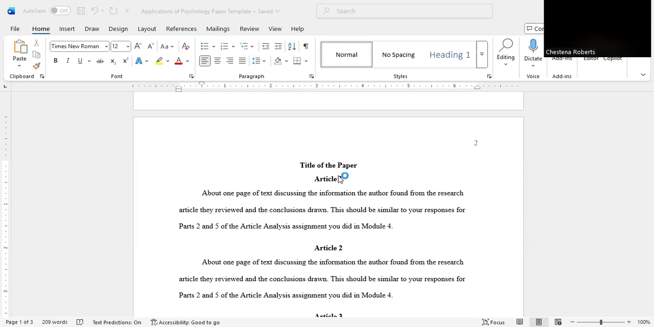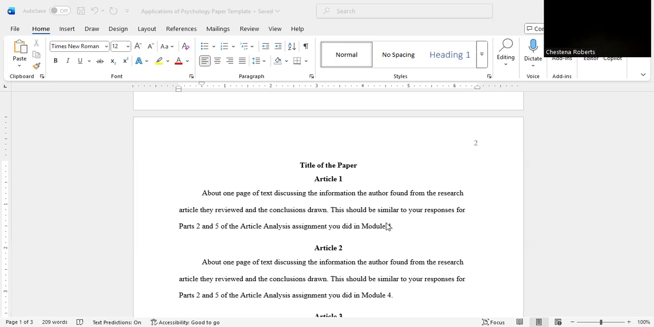You can keep this part, but you don't want it to say title of the paper. You want to replace this with the actual title. It is fine if you want to do Article 1, Article 2. You want to make sure that you have one page per article. This is just a template, but it is one page per article.